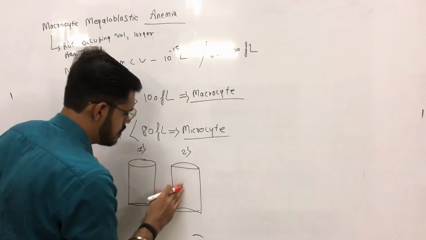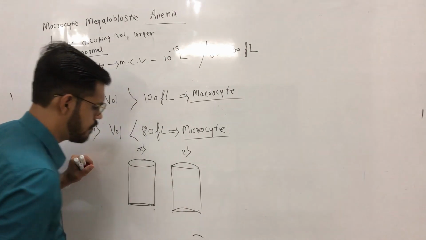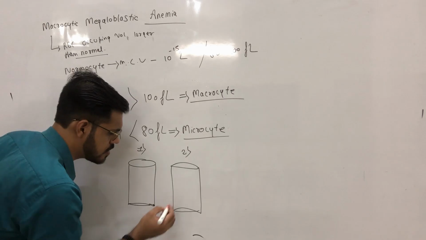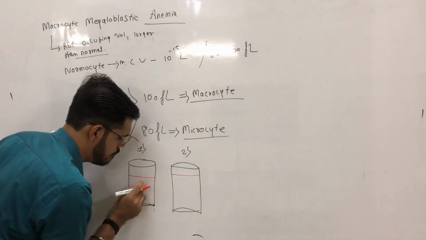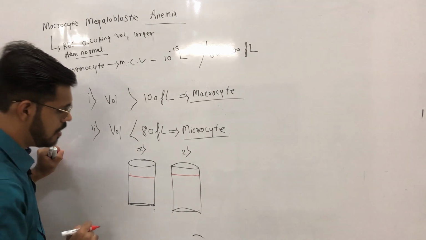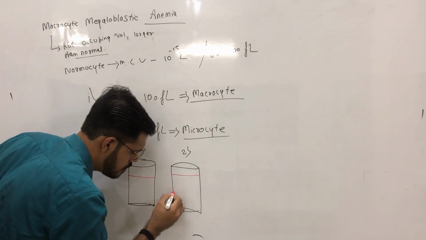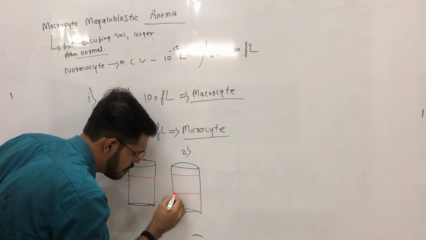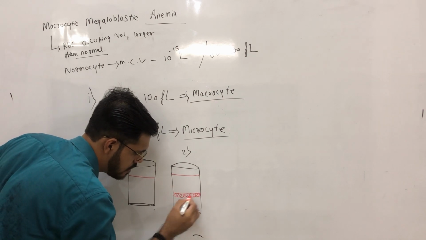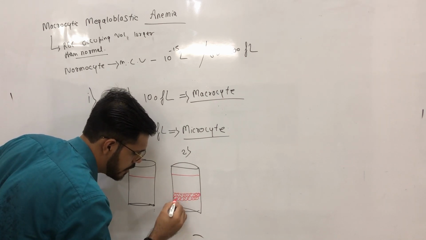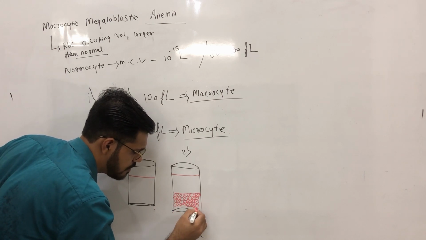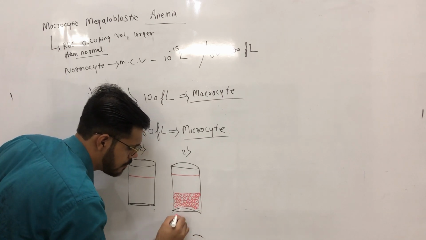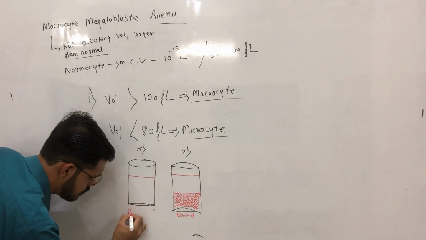In both, the total blood volume will be the same, but the packed cell volume will be reduced in the patient suffering from macrocytic megaloblastic anemia. This is the normal person's blood.